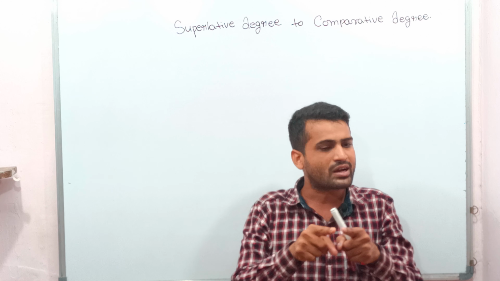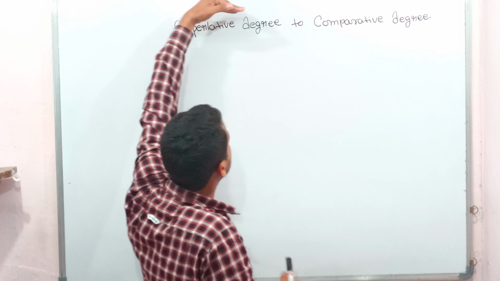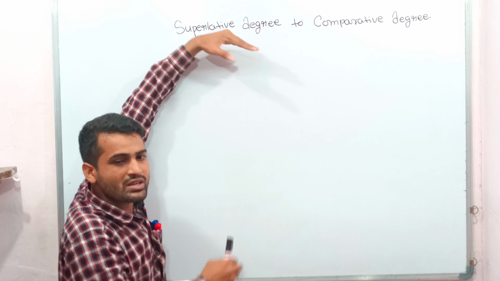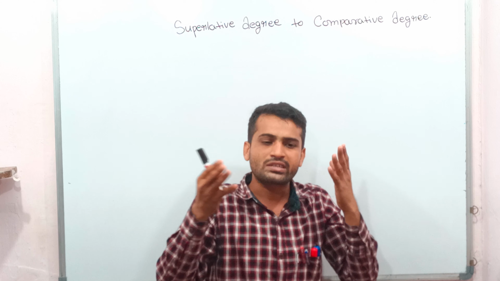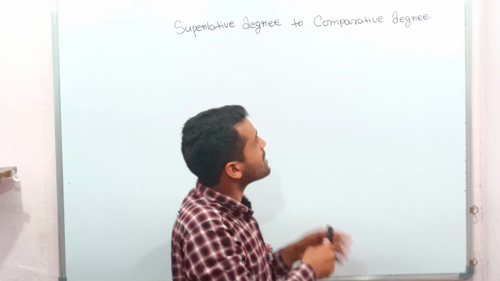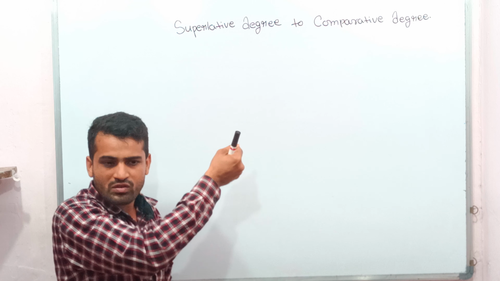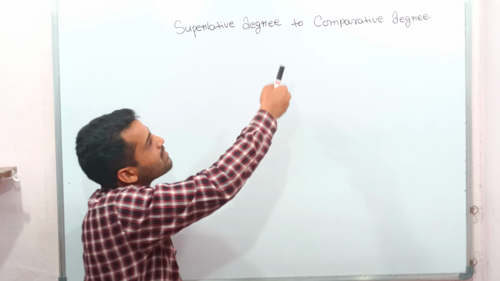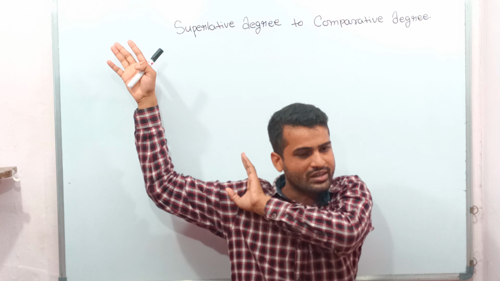Every student has a different surname. Like that, superlative degree also has a surname, and comparative degree also has its surname. From their surname, we will decide whether the sentence is written in comparative degree, otherwise the sentence is written in superlative degree.